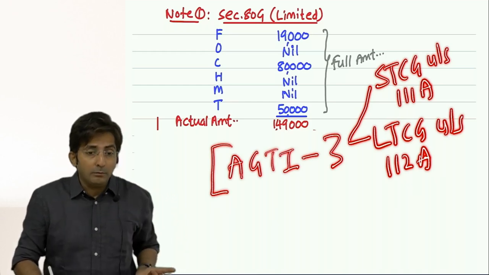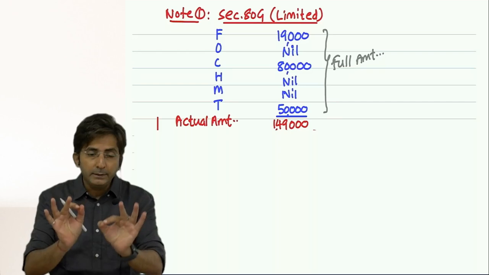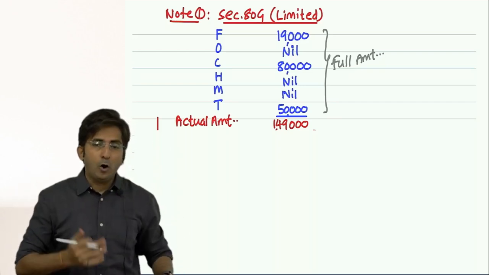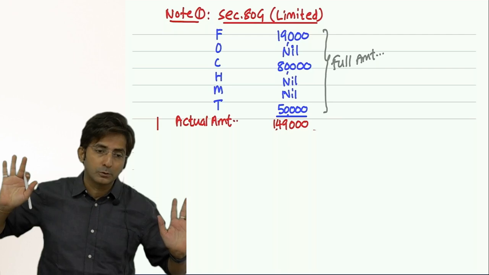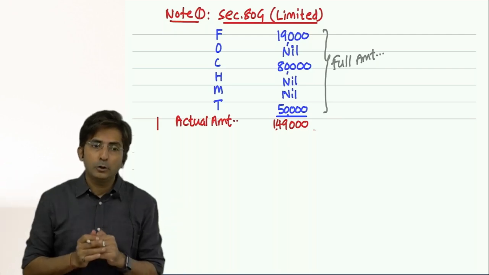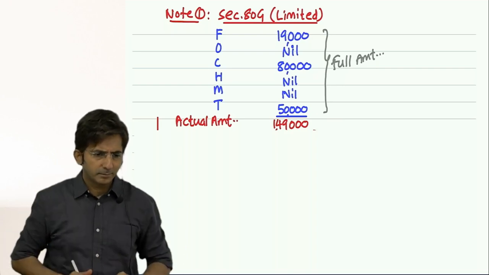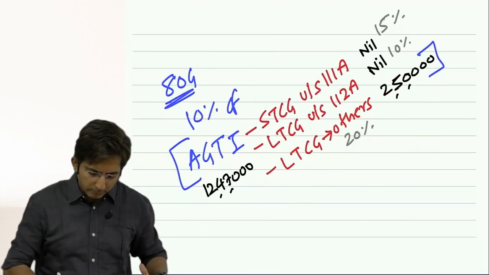But right now, what I am explaining is which 3 items you should minus. Equity shares short term, equity shares long term, and all other long terms. All other means other than equity shares also. In short, long term you have to always minus, short term only of equity shares. So precisely these are the 3 items. Look.